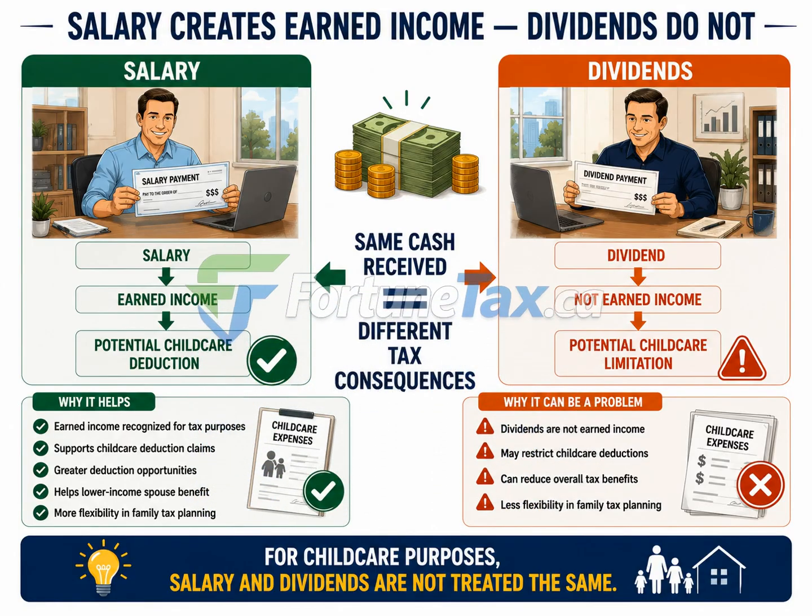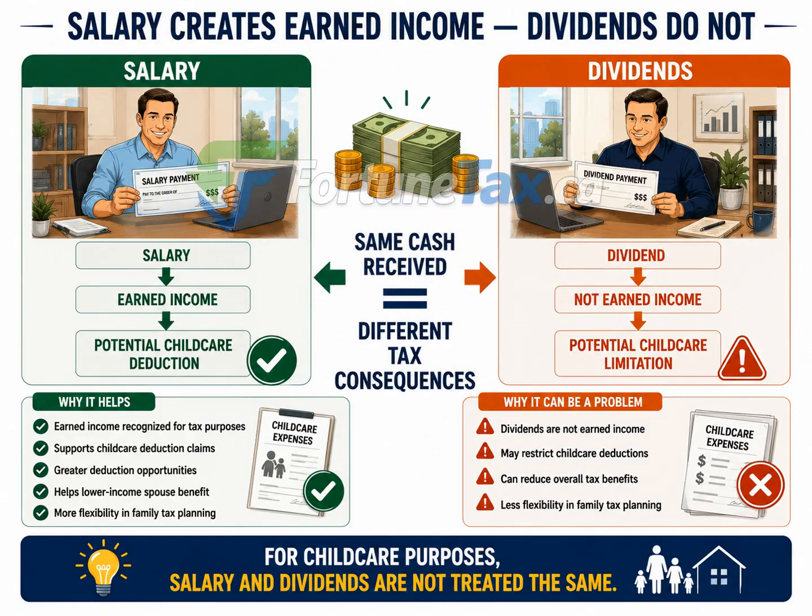Now look at the right side of the slide. When compensation is paid as dividends, the cash is still received by the shareholder. However, dividends are generally not considered earned income for childcare deduction purposes. This difference can create limitations. A strategy that relies heavily on dividends may reduce flexibility when claiming childcare expenses and may lead to a less favorable overall family tax result. Notice the statement in the center of the slide. Same cash receipt, different tax consequences.